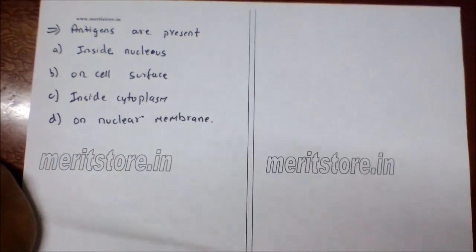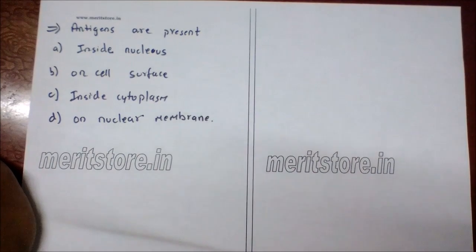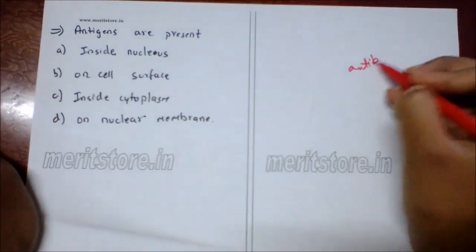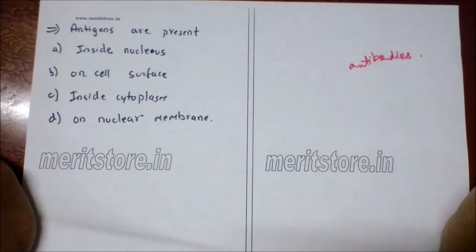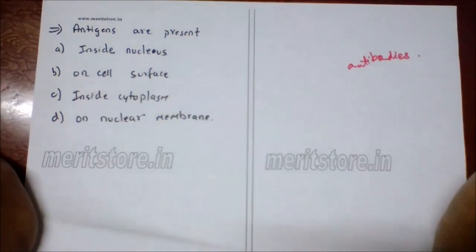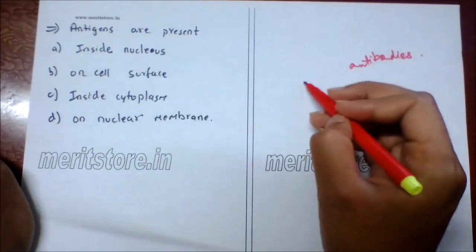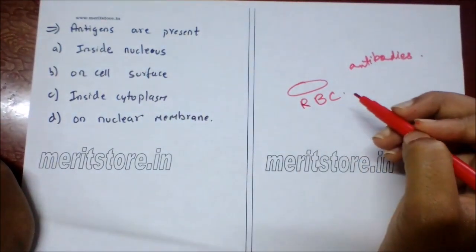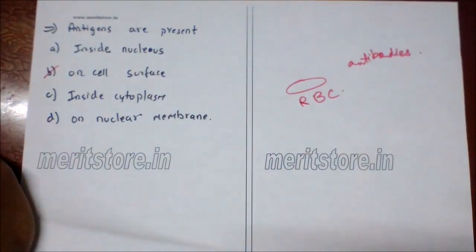Antigens are present: A. inside nucleus, B. on cell surface, C. inside cytoplasm, D. on nuclear membrane. So the antigens are present on the cell surface and cause the formation of antibodies specifically reacting with them. So an immune response is elevated when an antigen enters the body. These antigens are present on surface of RBC, red blood cells, which also helps in determination of the blood group of a person. So option B is the correct answer.